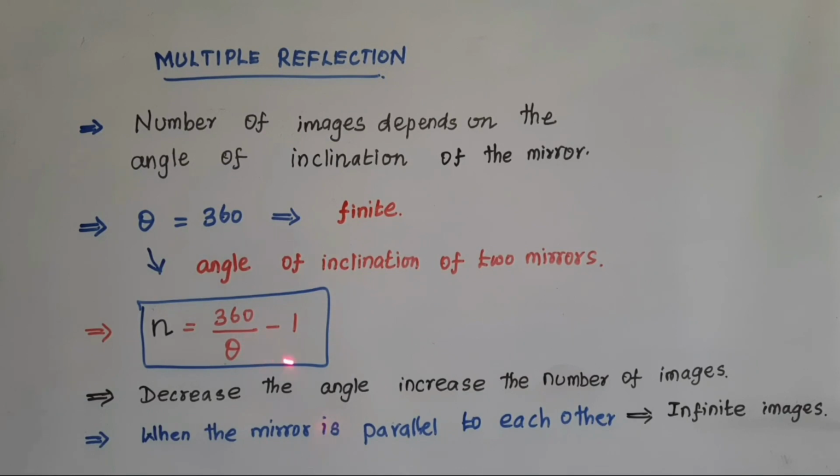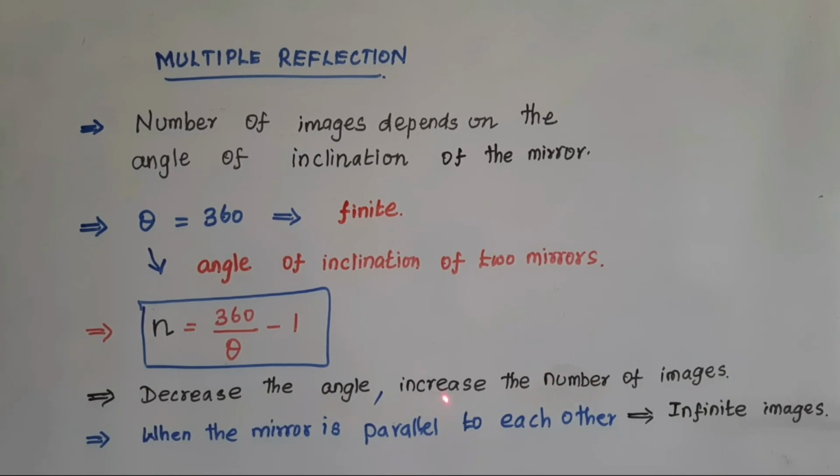The angle can be 30 degrees, 40 degrees, 60, 70, whatever the angle between the two mirrors. If you decrease the angle, the number of images increases. When the angle between the two mirrors is decreased, the number of images will increase. When the mirrors are parallel to each other, we can get an infinite number of images. Infinite means countless.